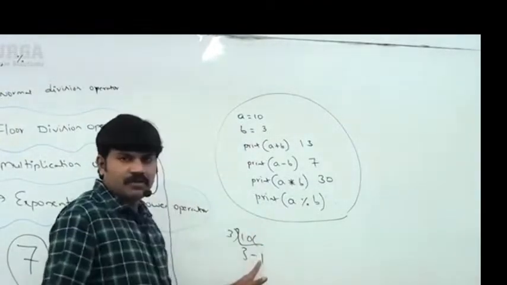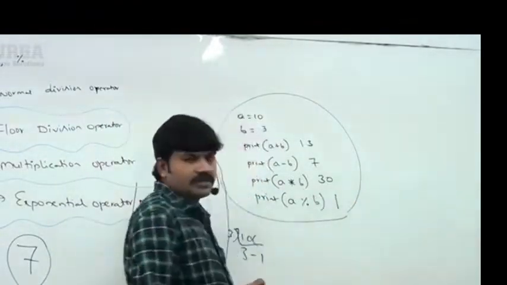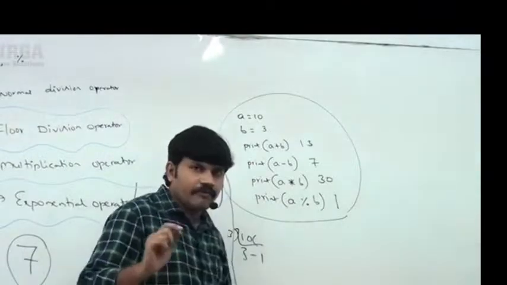and the remainder is 1. That's why it's always going to consider the remainder. Now the value we are going to get is 1, sir. 13, 7, 30, 1 is the answer.